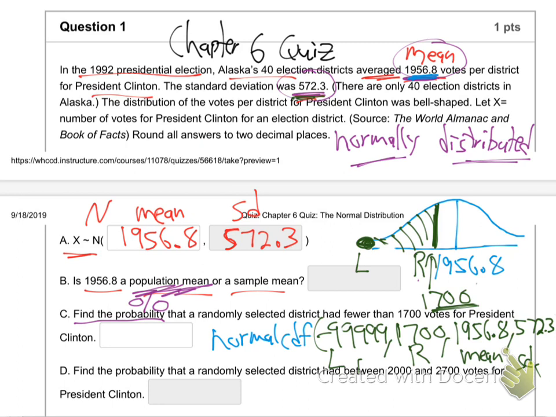The shading. See how the chunk of shading, the left edge is left forever. The right edge is the 1956. I'm sorry, the 1700. Is that making sense? So I think the picture will guide you on that. All right. Okay, you can do the rest of question number 1. Nothing more there. On to question 2 we go.